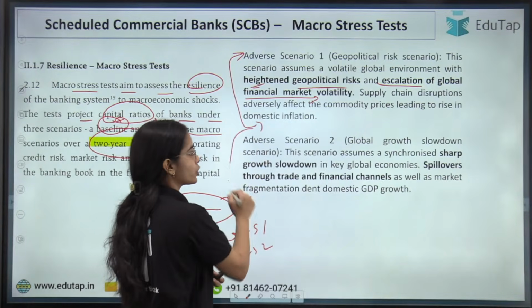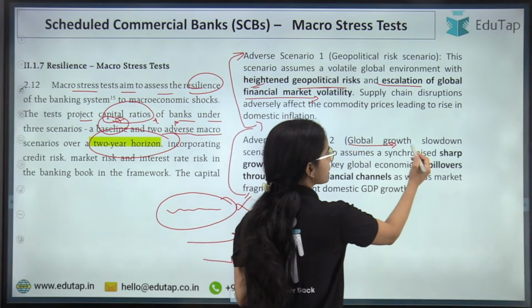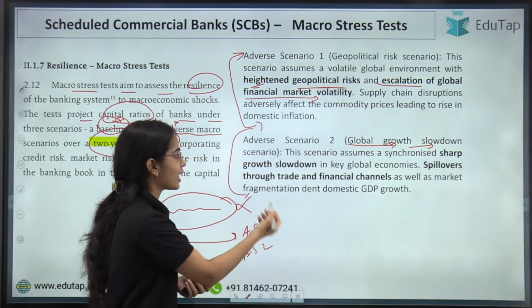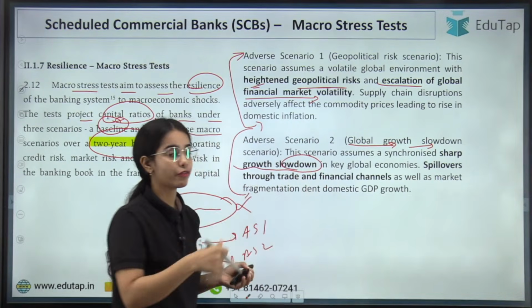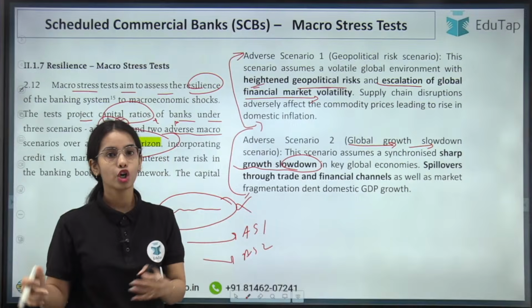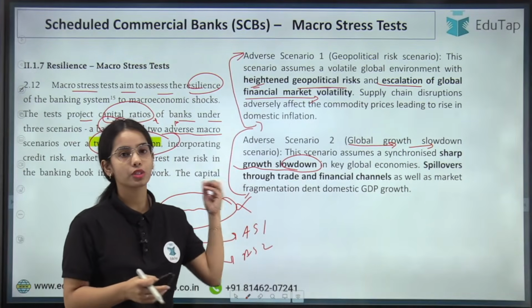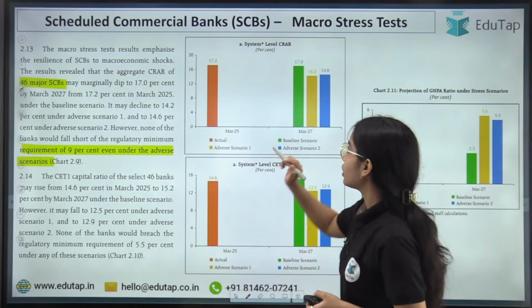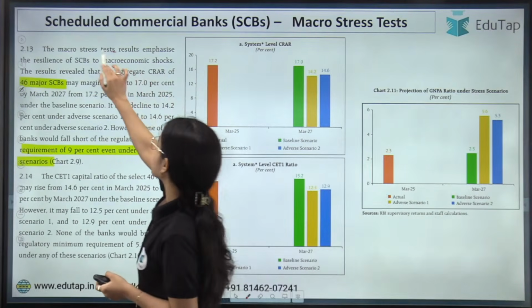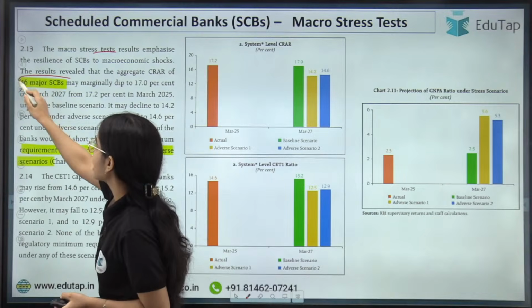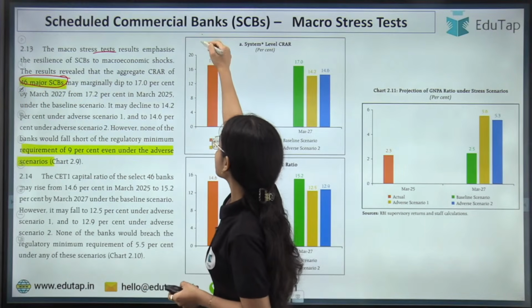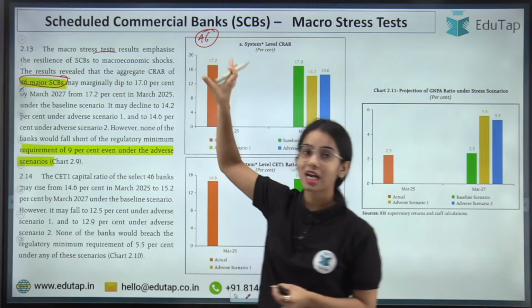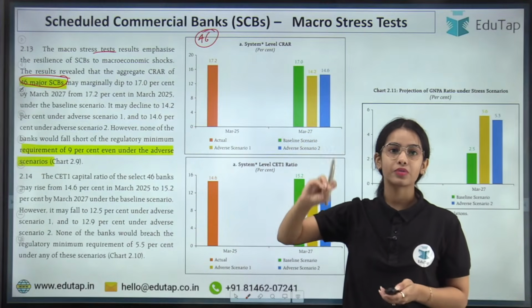In adverse scenario 2, that is, if the global growth is further slowing down, and that slowdown in the global growth will affect the growth of India also. So in this case, what capital ratios will the banks be maintaining? Okay, so that we have to see. First of all, the macro stress test has been done on 46 major scheduled commercial banks. So 46 major scheduled commercial banks have been taken for the macro stress test.